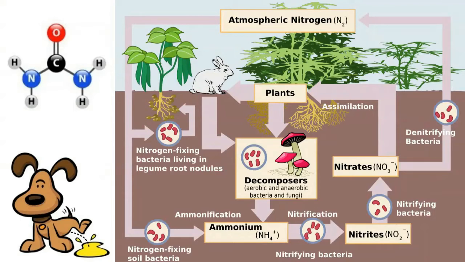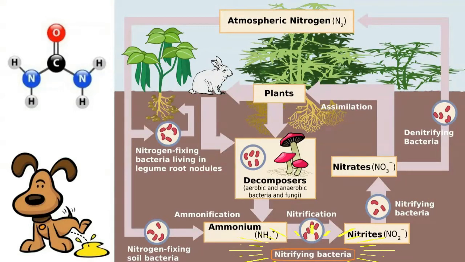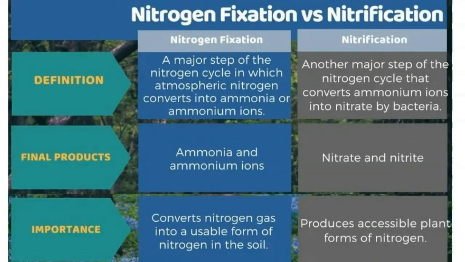That would be nitrifying bacteria. Ammonia compounds and excreted waste are converted by nitrifying bacteria into the nitrites and the nitrates back into the plant, assimilation, regrowth of the plant. These two bacteria are harnessing the gas nitrogen and the excreted waste nitrogen back into the plant.